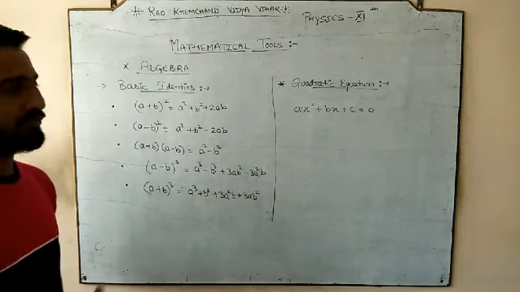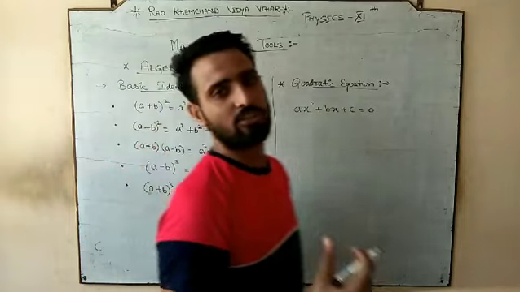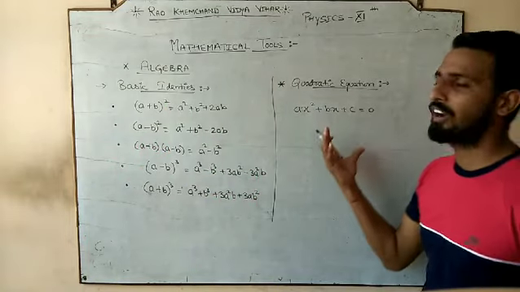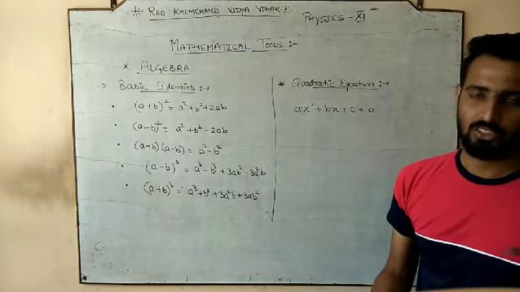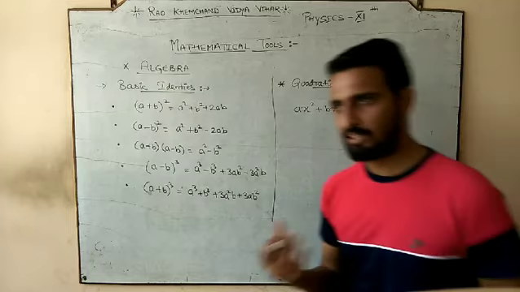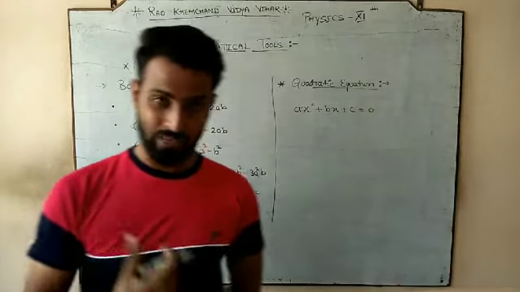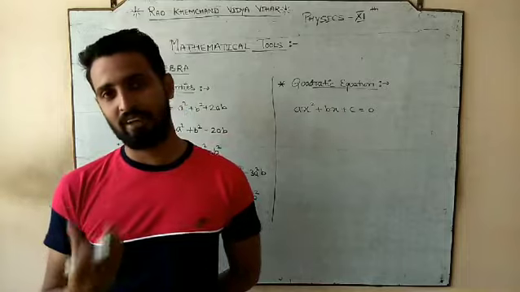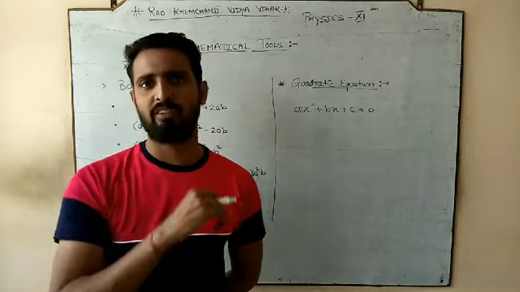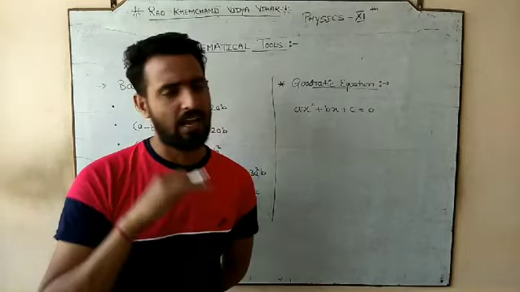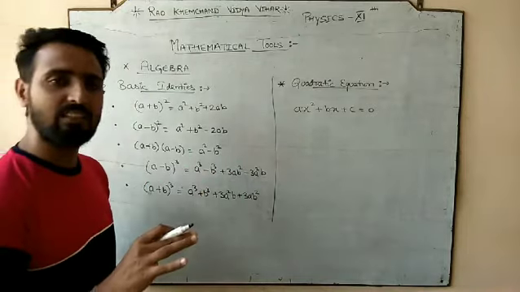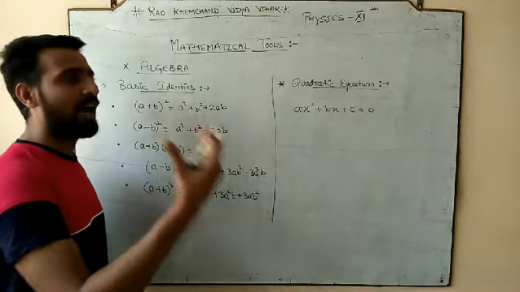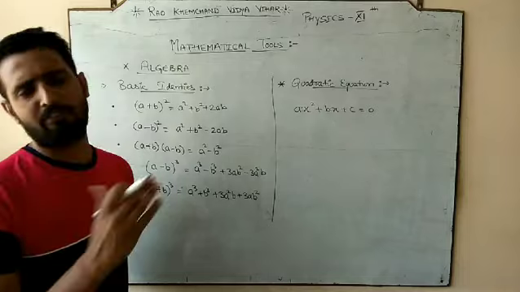This type of variation of x along with the constant is called the quadratic equation. And now how to solve the quadratic equation? There are various methods or techniques that you have learned in class 10 to solve a quadratic equation. I am going to use the standard or basic formula. If you have any technique to use, you can use that technique.